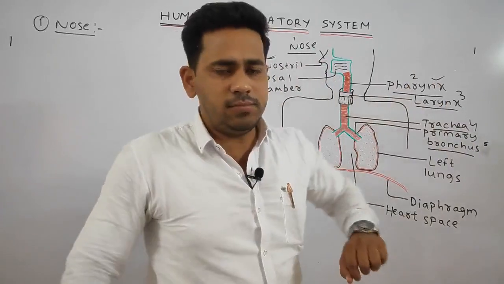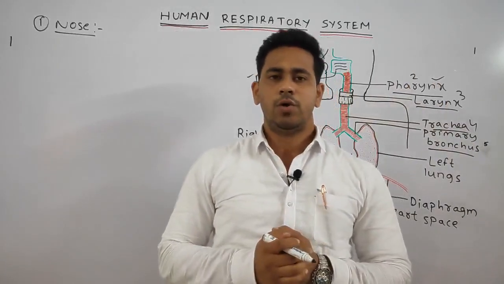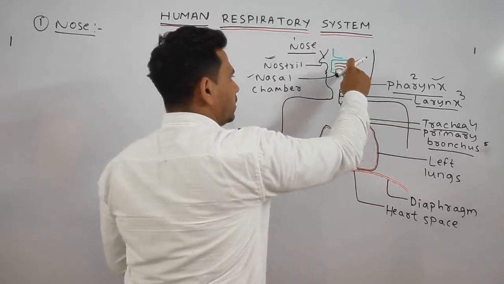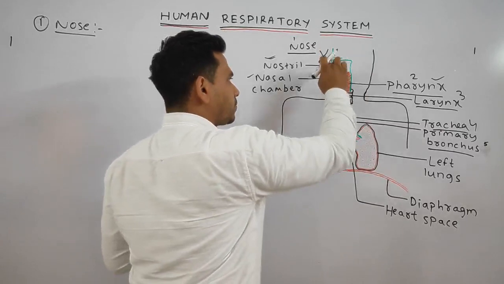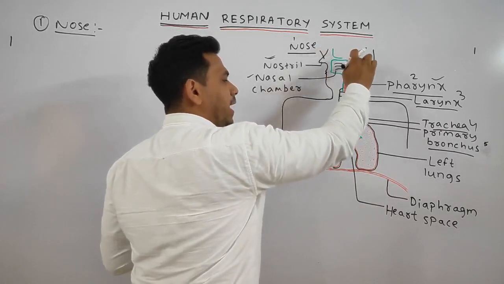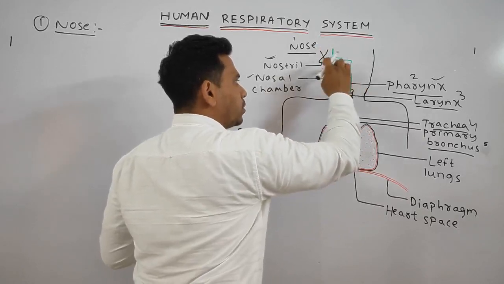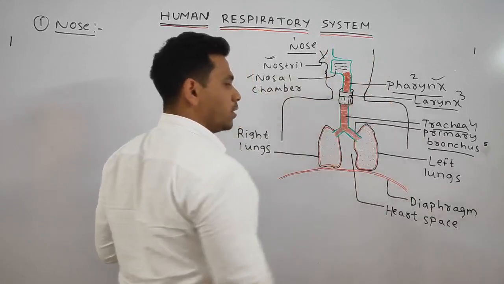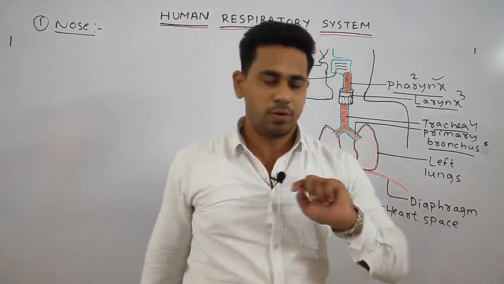The pharynx region is the part, students, which is the common passage for food and air. You can see here, from here the pharynx region starts, and this one is your mouth, this one is your nose. Through the nose the air passes, and through the mouth the food passes. So we can say it is the common passage for food and air.